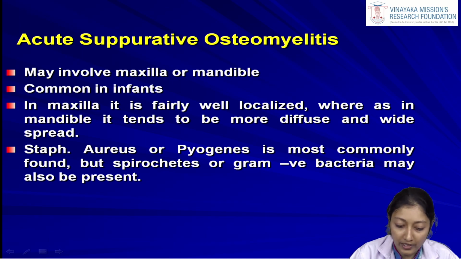So when we talk about the organisms, again the Staphylococcus aureus or pyogenes is most commonly found, but also spirochetes and gram-negative bacteria also can be found. So it's a mixed infection. First it can start with an aerobic organism. As the disease progresses, then the pus or any infections that develop through the course of the disease, again the mixed flora can be cultured from the pathologic area.